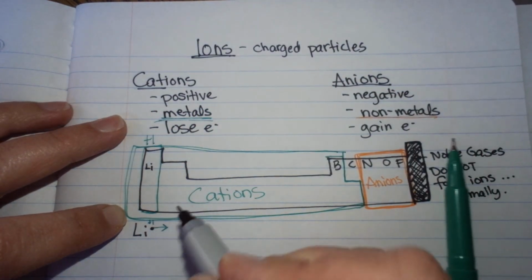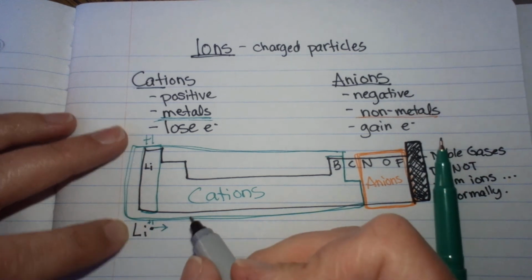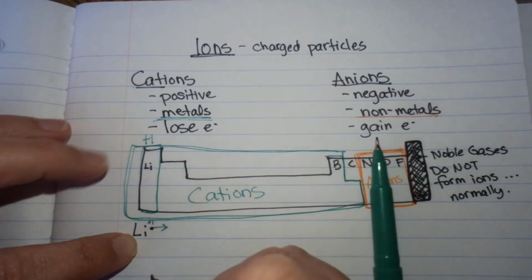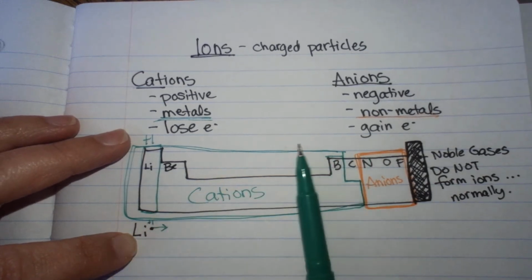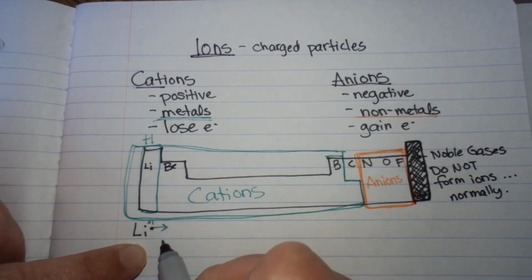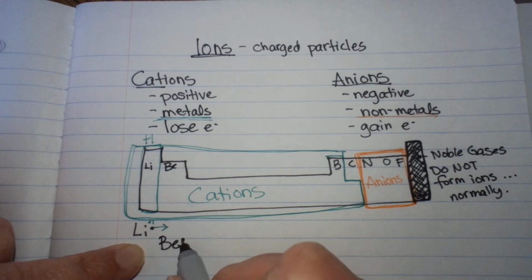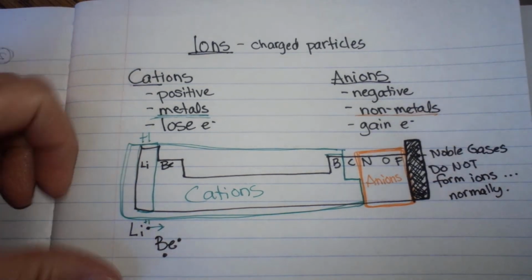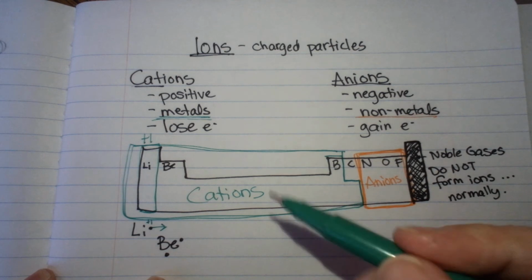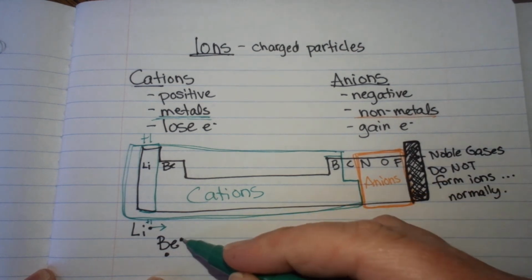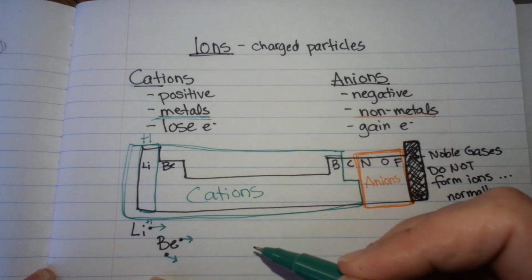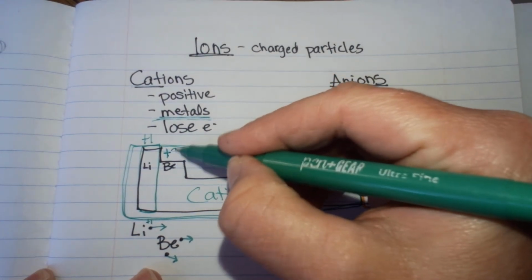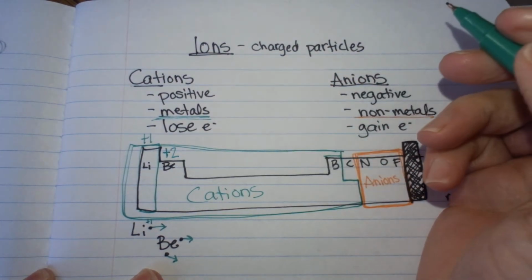Right? Well, let's look at beryllium, which is right next to lithium. Okay? Beryllium has 2 valence electrons. Is it going to lose those 2, or is it going to gain 6 more? It's going to lose those 2. And when we lose those 2 electrons, we're going to have a +2 charge.